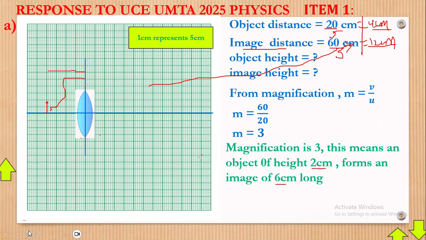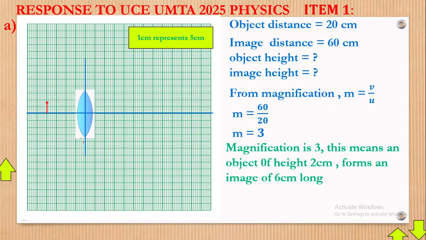Then, having done that, we can now proceed. Now we need to put the image position also. The image position will be right there, and it is always inverted because you all know the properties of images formed by the convex mirror lens.